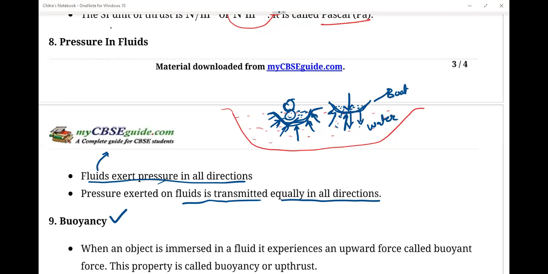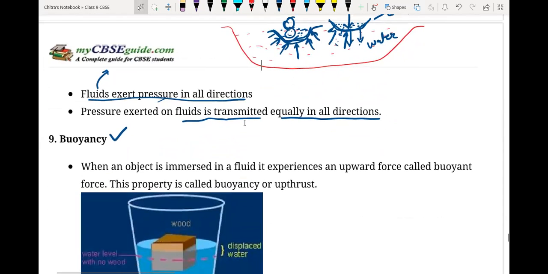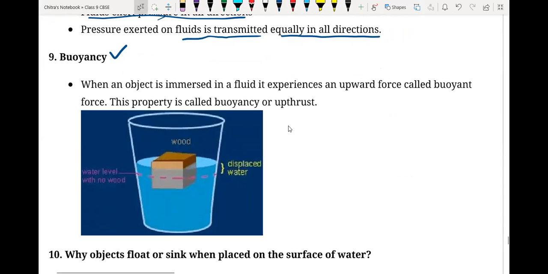That phenomenon is called buoyancy, and due to buoyancy the boat can swim on the surface of water. Here we have that example we were discussing. When an object is immersed in a fluid, it experiences an upward force called buoyant force, because water particles or any fluid particles apply an opposing force on that object.